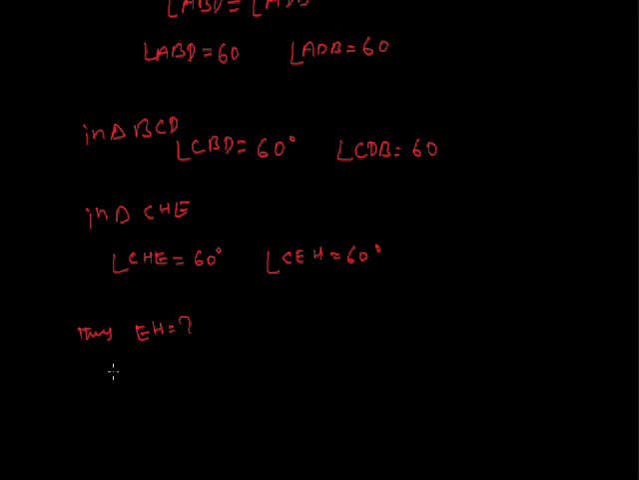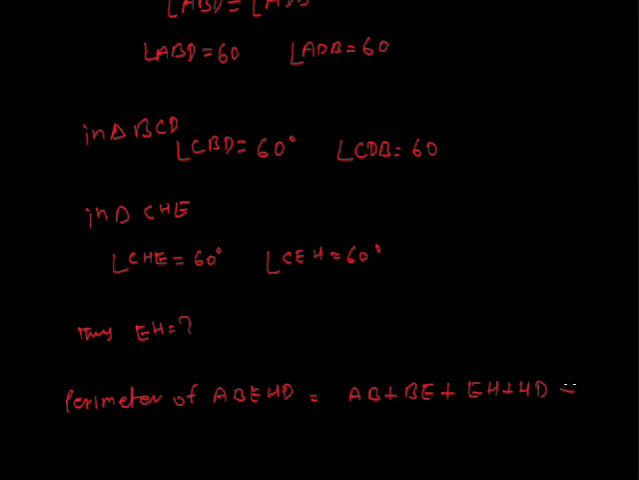Now we want to find the perimeter of ABEHD. Perimeter of ABEHD will be equal to AB plus BE plus EH plus HD plus AD. AB equals to 10, BE will be equal to 3, EH will be equal to 7, HD will be equal to 3 and AD will be equal to 10. Thus the perimeter of ABEHD will be equal to 33. Means D option is correct.